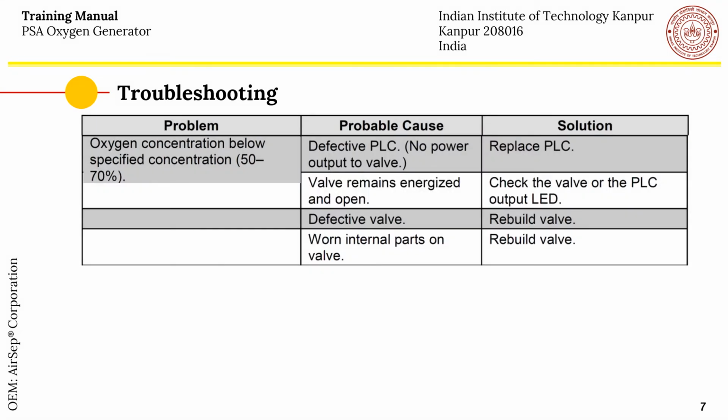The PLC itself could be defective. It may have no power output to the valve going, for example. In this case, you replace the PLC. The valve remains energized and open all the time. So check the valve or the PLC output, the LED, and you should detect this problem. The valve may be defective, so you have to rebuild or replace the valve, or there may be some worn internal parts, so again you have to rebuild or replace the valve.